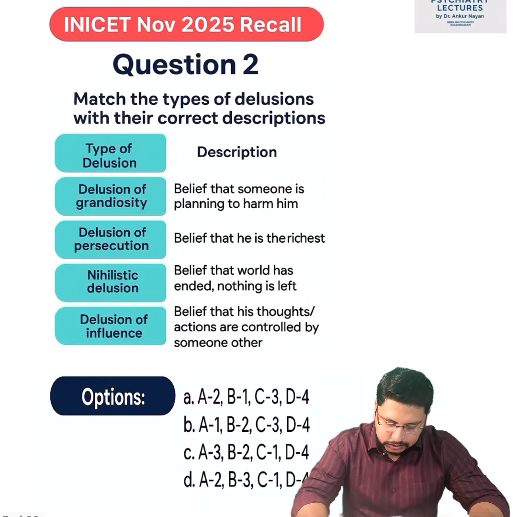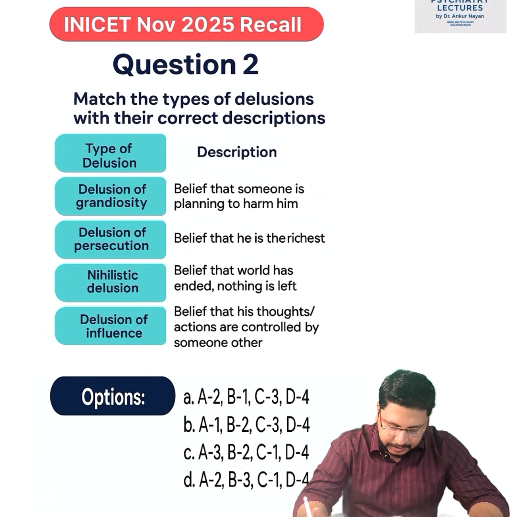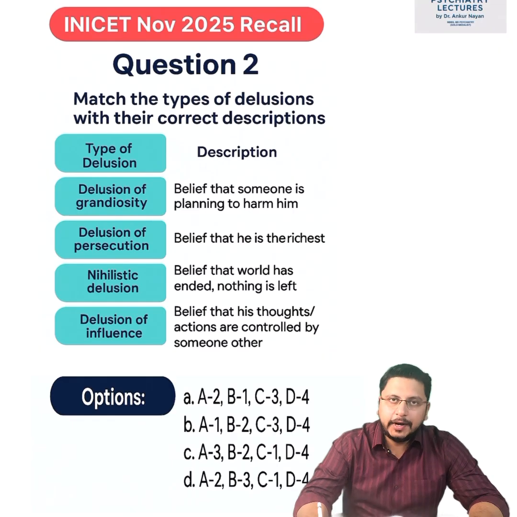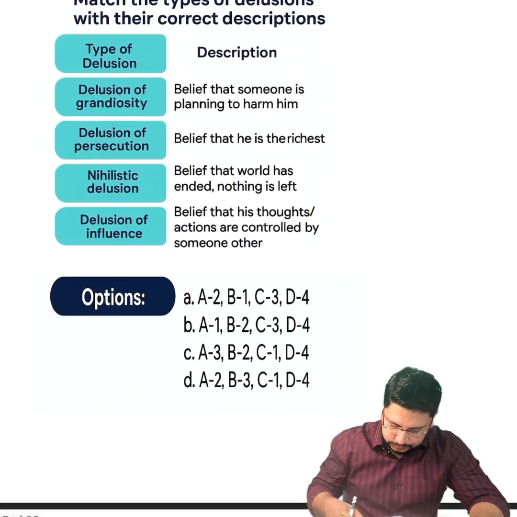What was question number 2? Question number 2 was about delusional disorder, about the type of delusion to match the correct description. Okay, so there were 4 delusions: delusion of grandiosity, delusion of persecution, nihilistic delusion, and delusion of influence. First, we will see the theory of types of delusion.